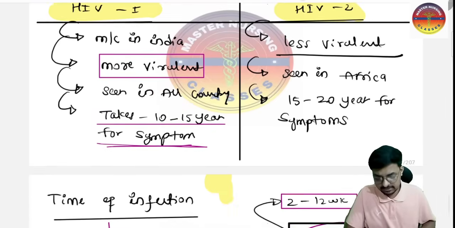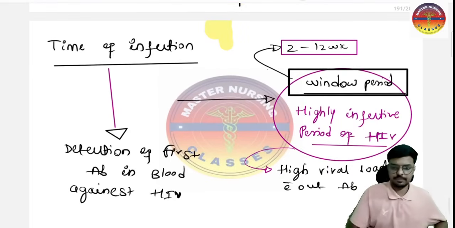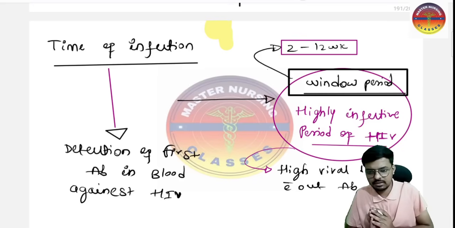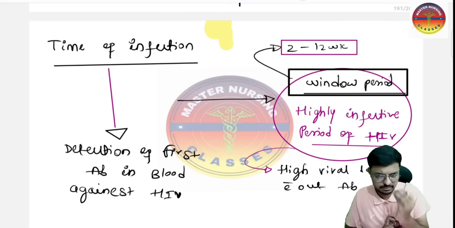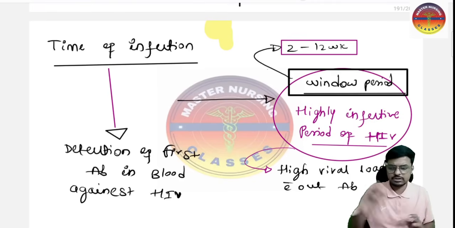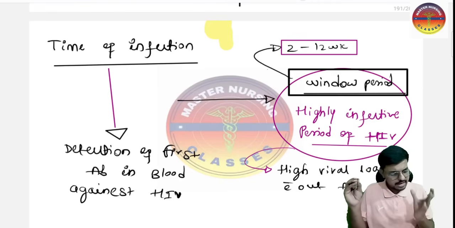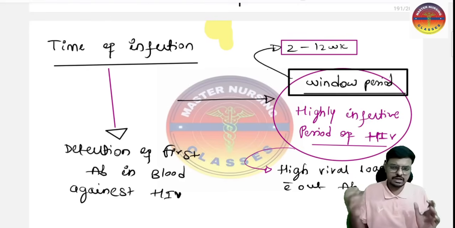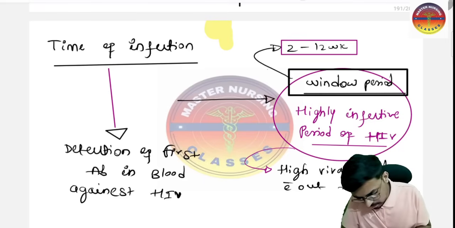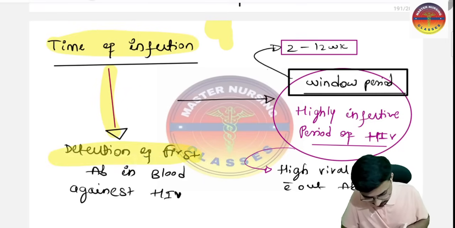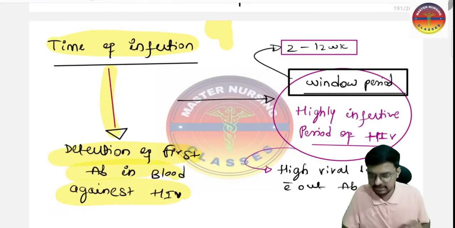Okay, next we have the window period. So what is the window period? The window period in HIV is very simple. It is the time from the onset of the infection to the detection of the first antibody in the blood against HIV. So infection has happened to the patient, and the time required for antibody against this infection to show up is the window period.